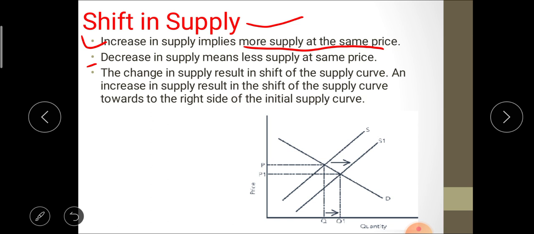An increase in supply shifts the supply curve toward the right, whereas a decrease shifts it toward the left. In this figure we can see the shift in the supply curve, with S and S2 as the two supply curves.